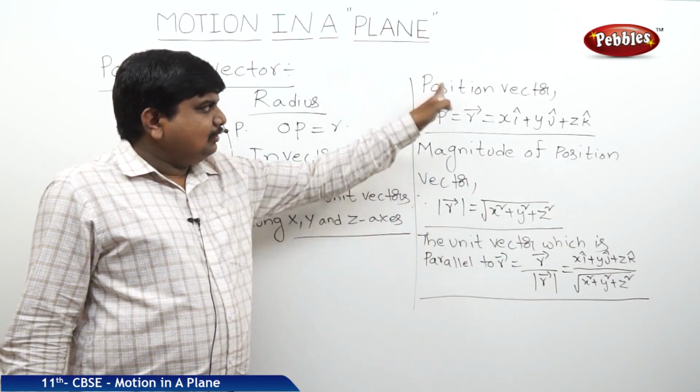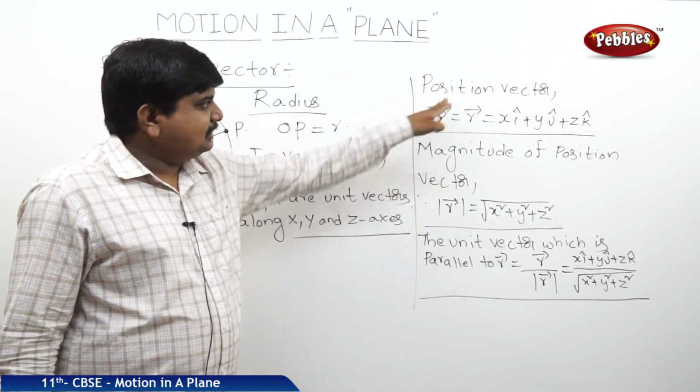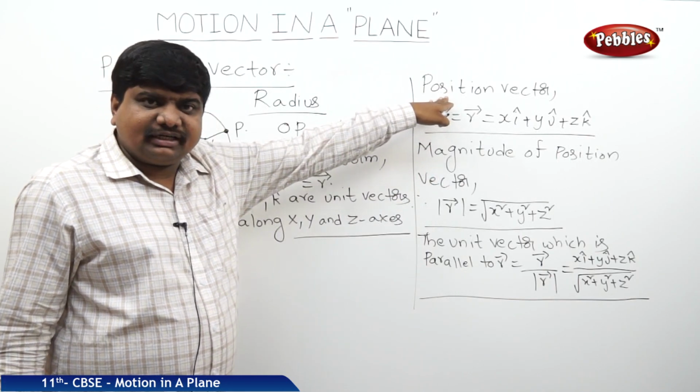So like this, we can define the position vector.